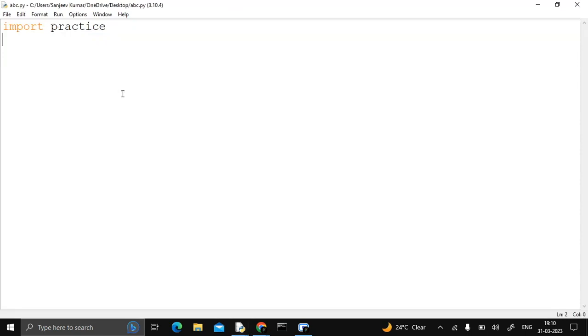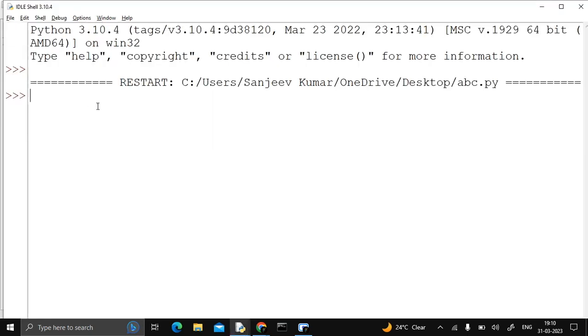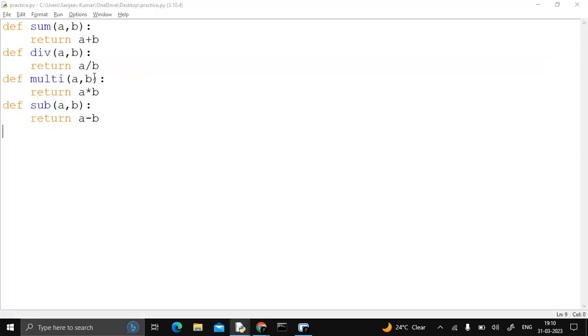You can't get any error. Okay. So if you try to access any function available in this particular module, every time we write practice dot and the function name. So I want to access this function that is called div.